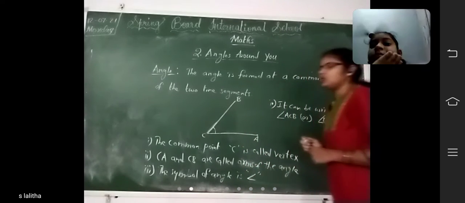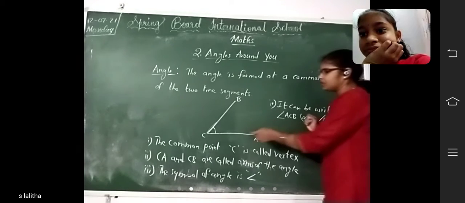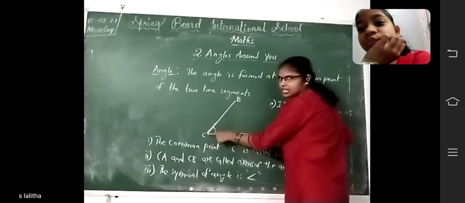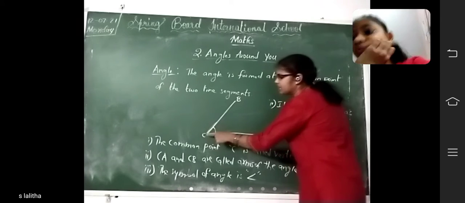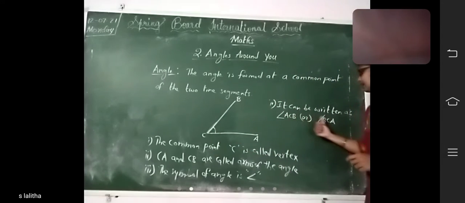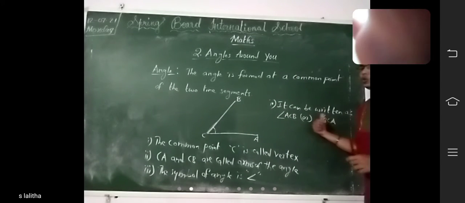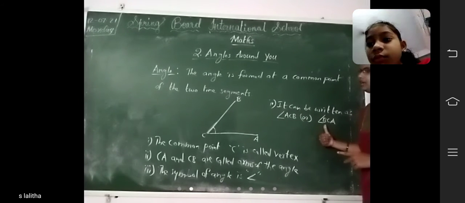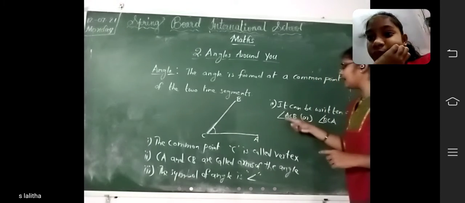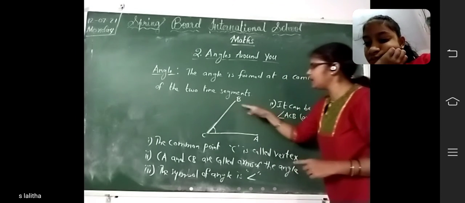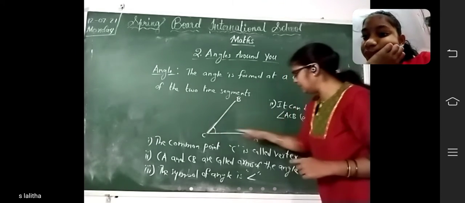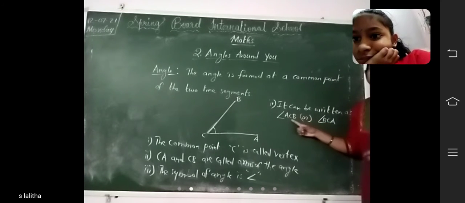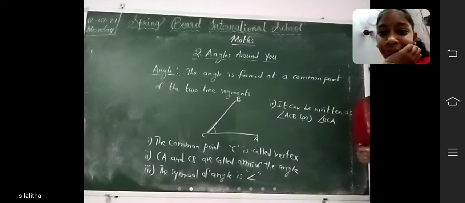You can remember this one, children. Where the common point is, that is called vertex, we know. So the vertex is always written in the middle only. So how can you write this one? Angle ACB or angle BCA. Okay, come on, write.